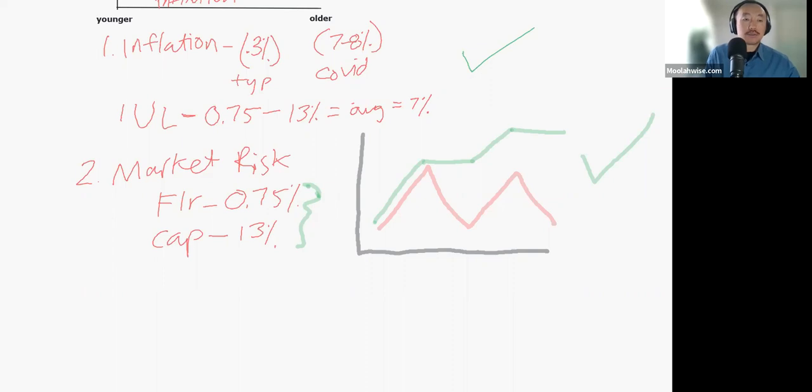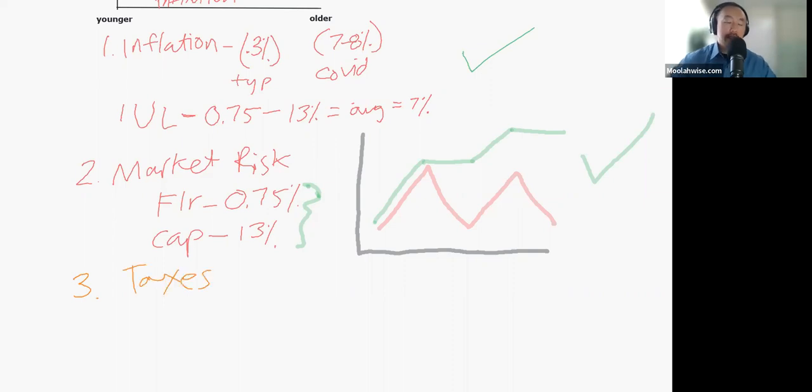The next risk that we want to talk about is inflation. No, I'm sorry, I already talked about inflation. The next risk is what we call taxes.